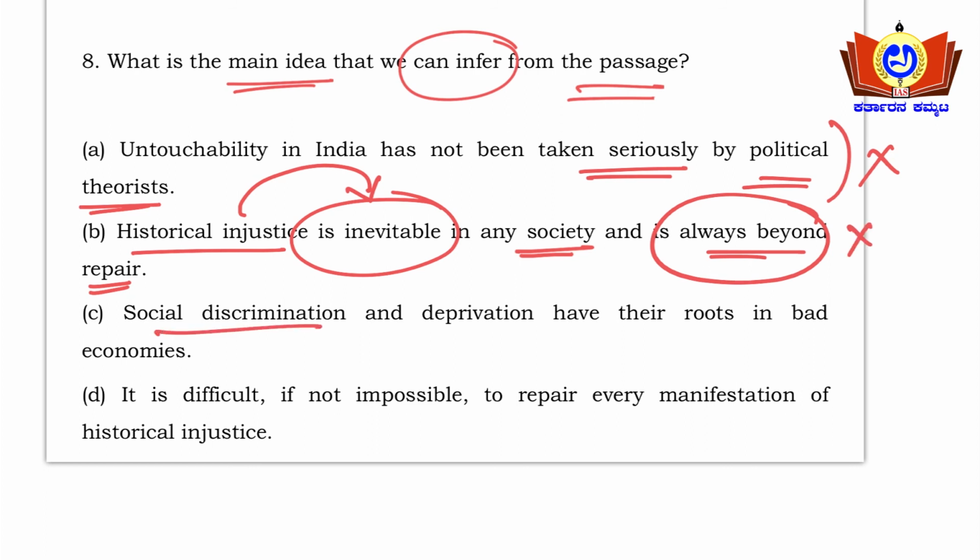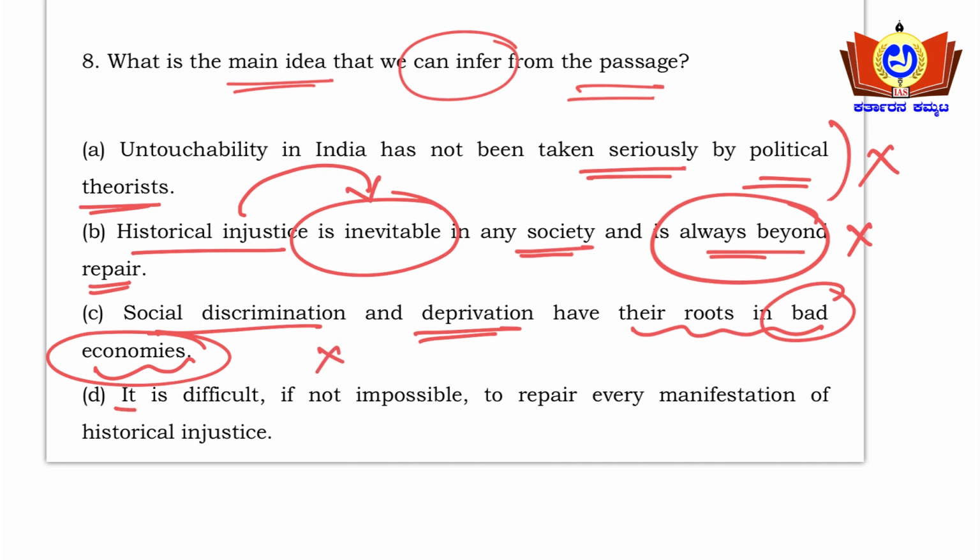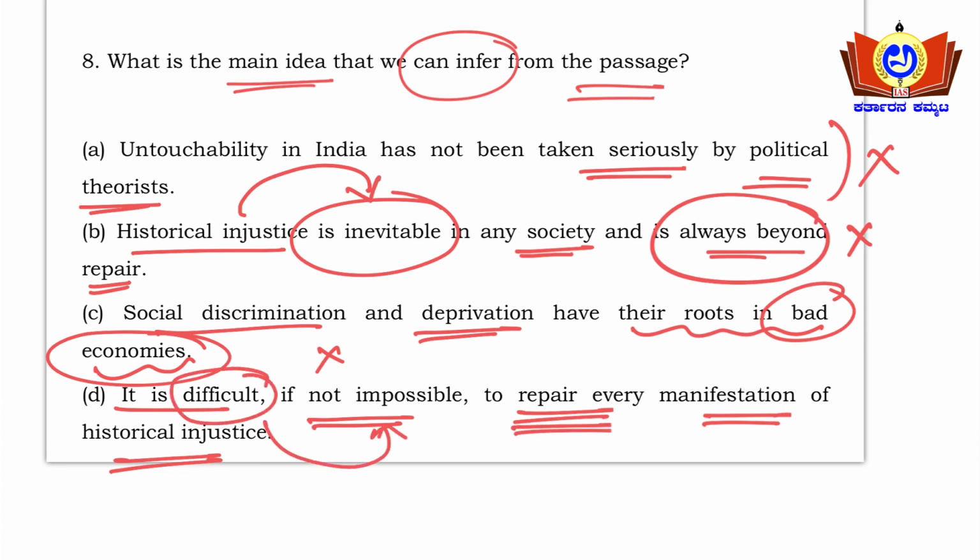Option C: social discrimination and deprivation have their roots in bad economies. No, actually it is in histories, histories of the culture. So option C is also wrong, friends. Option D: it is difficult, if not impossible, to repair every manifestation of the historical injustice. See here, the passage tells that the correction is offering resistance. The passage is not telling that it is not possible only. So it is difficult, if not impossible, to repair every manifestation of the historical injustice. So option D is the most probable option here, friends.